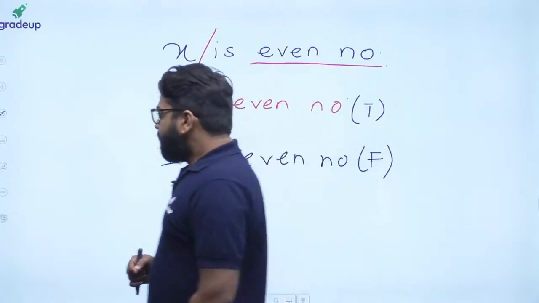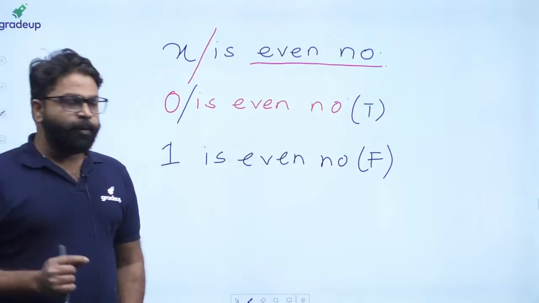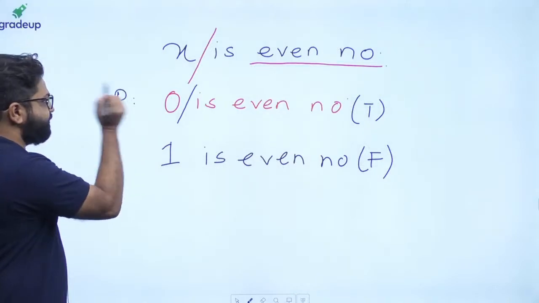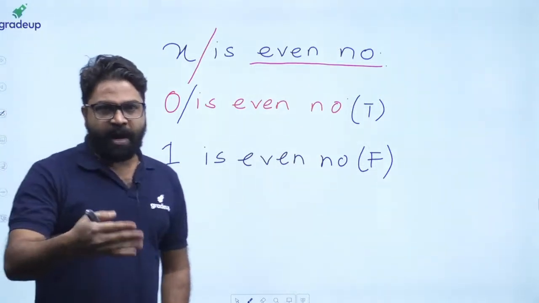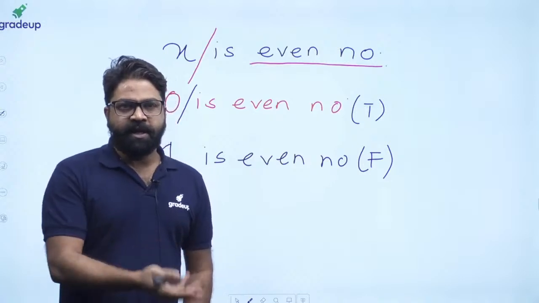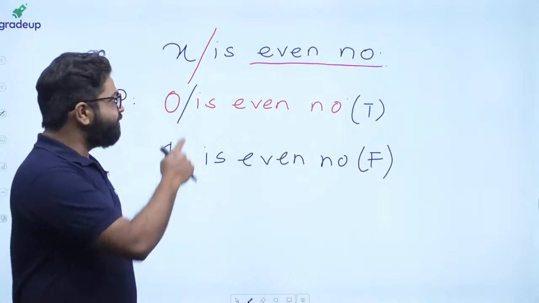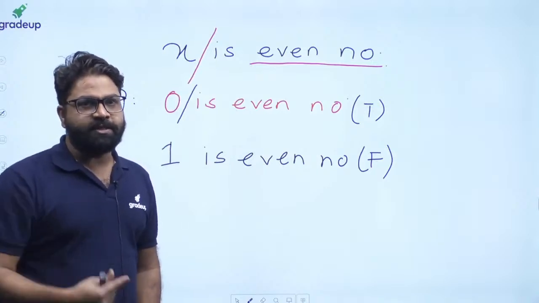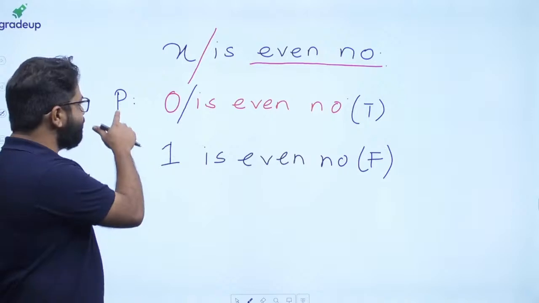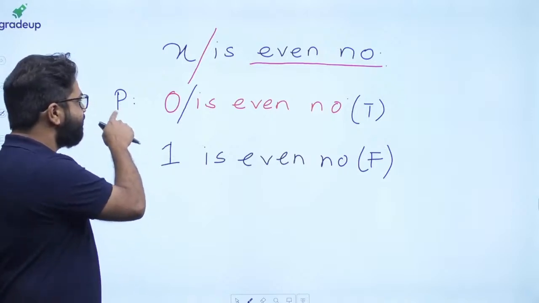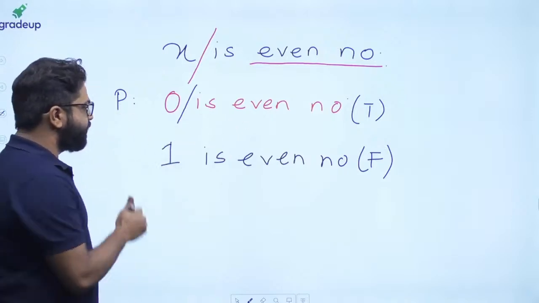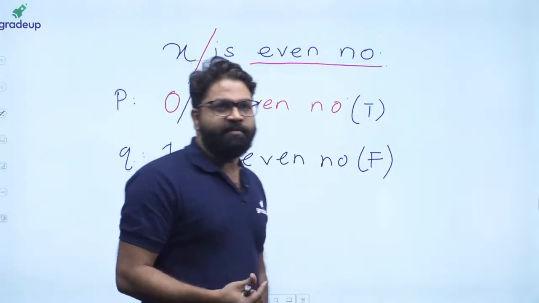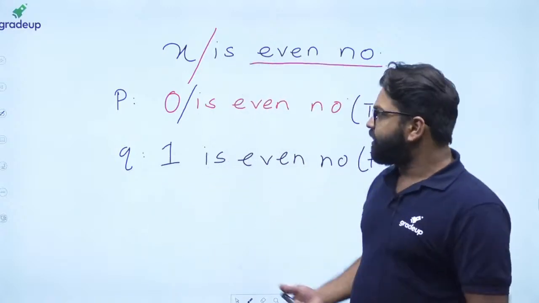See, if I give you one input, it changes to one simple statement, and we know that we have to use one variable to define it. That's how P, Q, R, S, T are used as variables in mathematical logic. When I have the open statement and provide one input, it changes to one simple statement. Then here I will have P, which is a variable used for this simple statement. Now let's consider Q, another variable, which is used for 1 is even number.